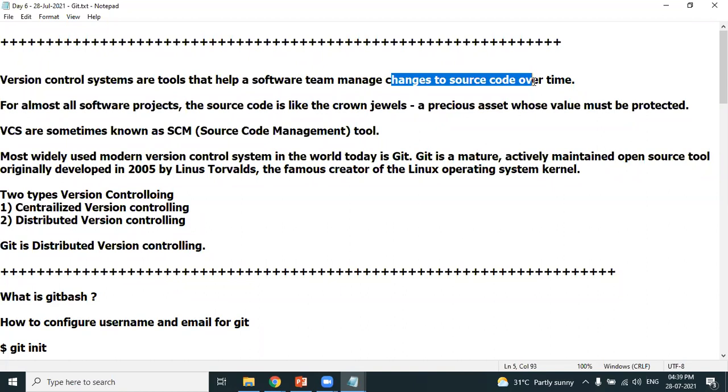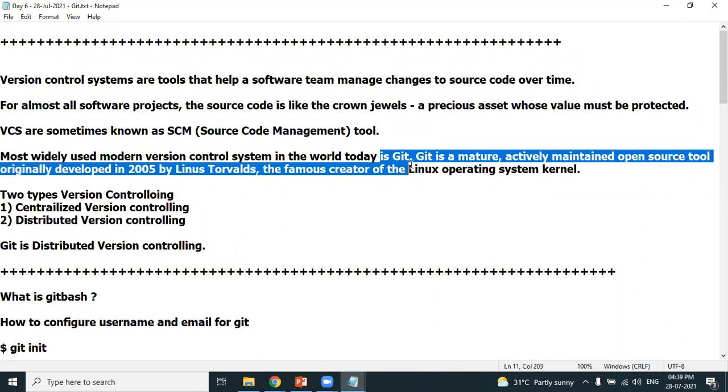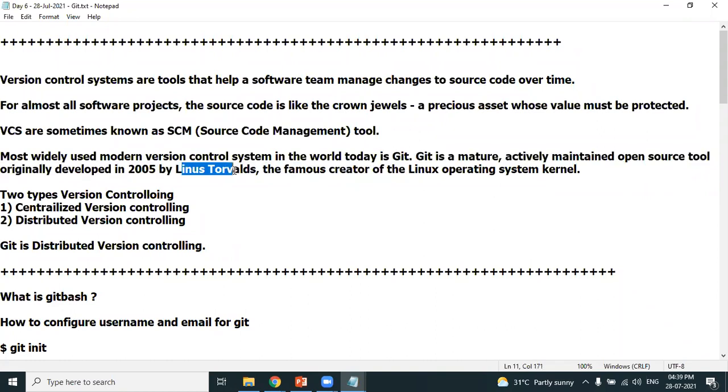So to overcome that problem, they have to depend on these kind of tools called Git. Git is called a source code management tool, which helps you to save the source code properly and also helps you to maintain different versions of the source code. The number one source code management tool in the world as of now is Git. Git is an open source tool. As we know, it is developed by Linus Torvalds.